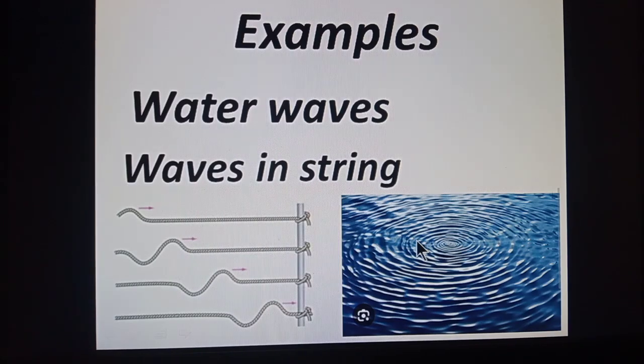Similarly, the waves produced in a string. When a string tied at one end is disturbed, this disturbance travels along the string in the form of transverse waves. Look at this crest and trough. Crest and trough travel along the string as the wave passes through the string. So these are the examples of transverse mechanical waves.